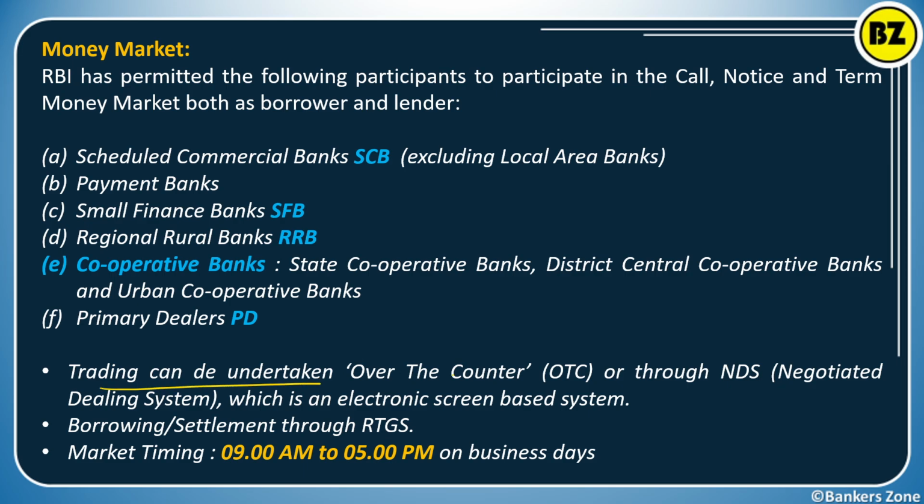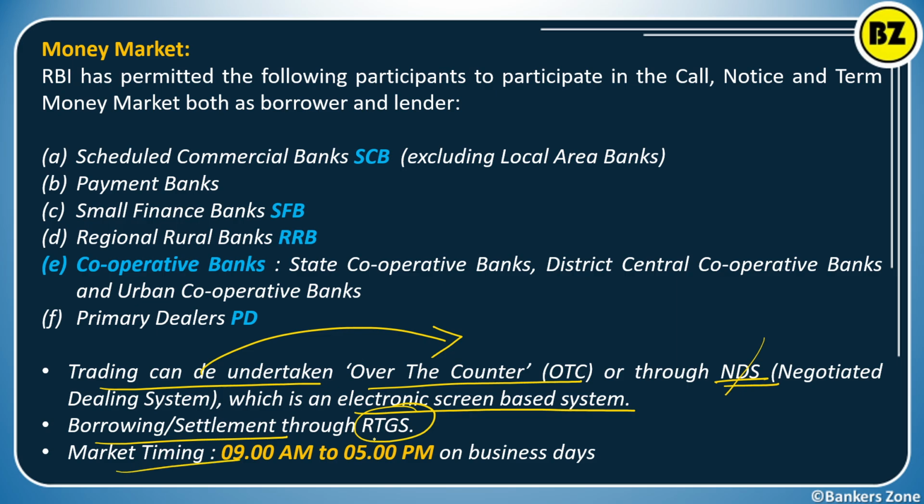Trading can be undertaken over the counter or through NDS. NDS means negotiated dealing system, which is simply an electronic screen based system, where you can trade that product. For example, say you have a CD, you can do it over the counter or using the NDS. Then borrowing or settlement happens through RTGS, and money market timing is 9 am to 5 pm on business days. Okay, this is additional information.